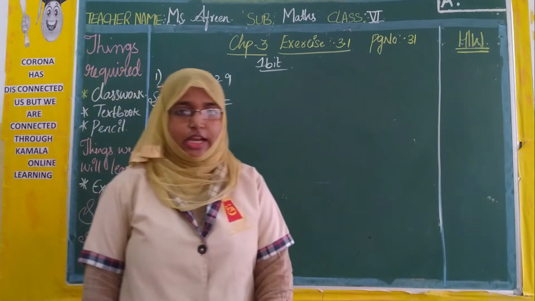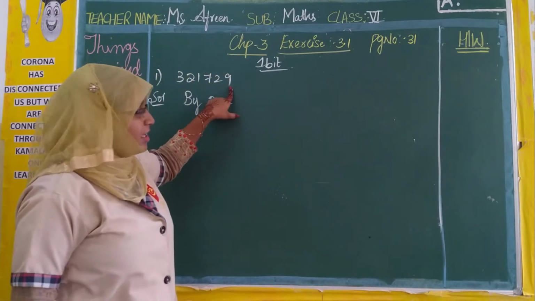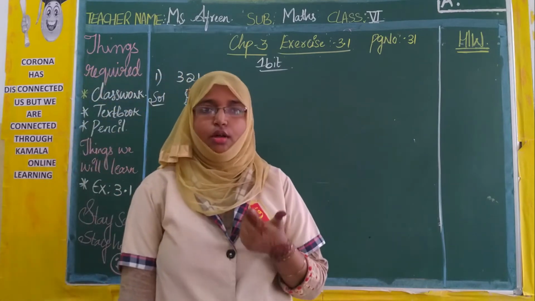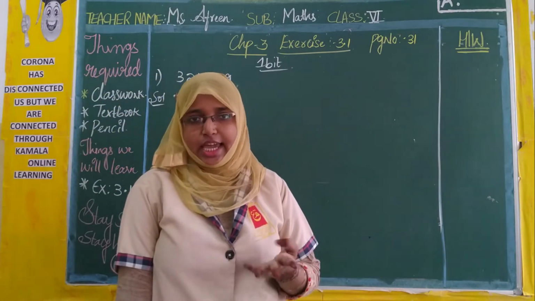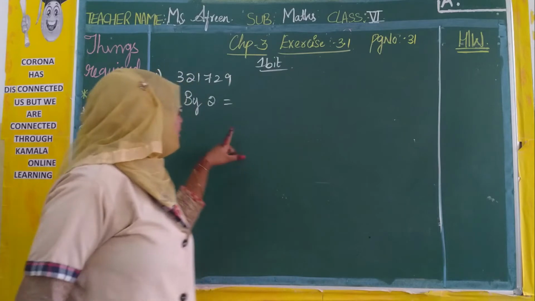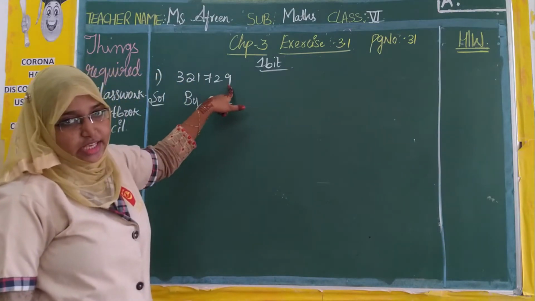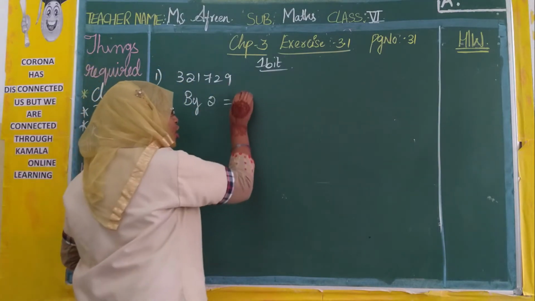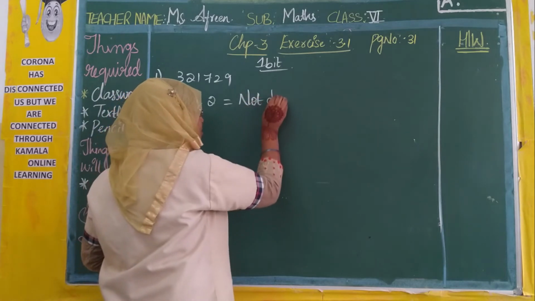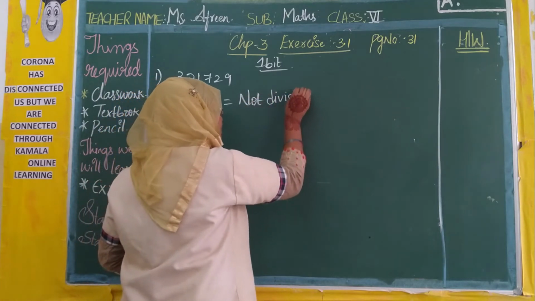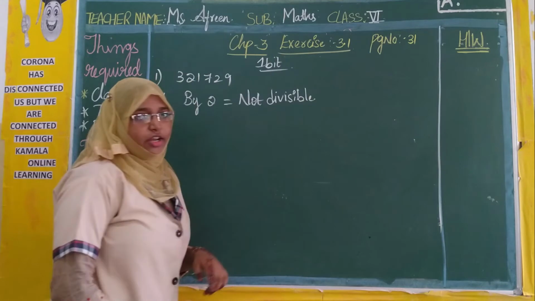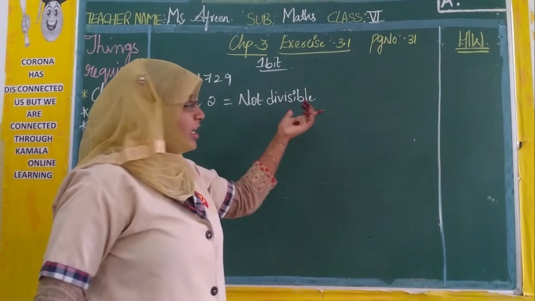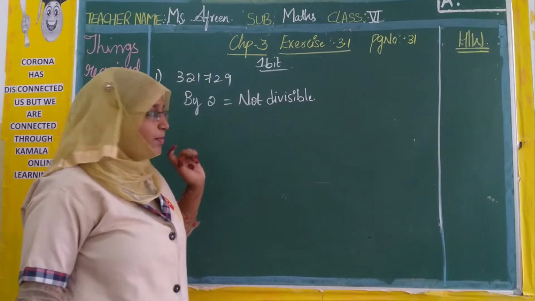The last digit, that is the digit at one's place, should be either 0, 2, 4, 6, 8. That is even numbers. But do we have an even number here? No. Here it is 9. So by 2 it is not divisible. Why is it not divisible? Because it does not have any even number at the ones place.